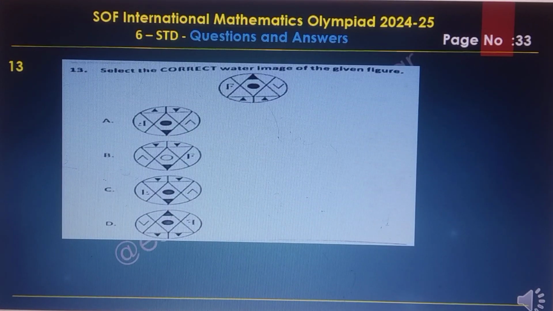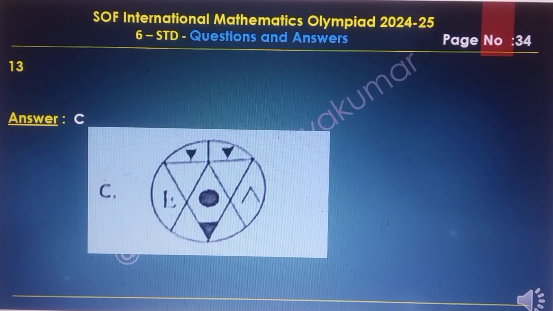Question number 13. Select the correct water image of the given figure. Here the answer is C. Exactly, here triangle, triangle and circle. Here also that water image. Exactly this C is matching in the diagram.